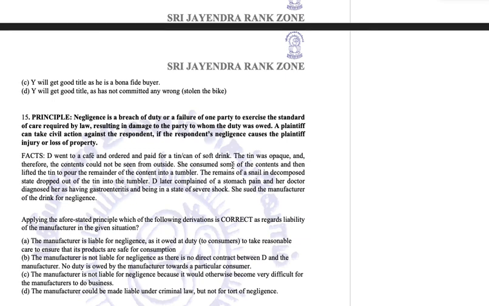Then she found that there is something wrong. So, to identify what is wrong, she lifted the tin to pour the remainder of the content into the tumbler. Tumbler is a see-through tumbler. The remains of a snail in a decomposed state dropped out of the tin into the tumbler. It was found out that the cold drink had a dead animal in it, and not only dead but decomposed as well, decayed.